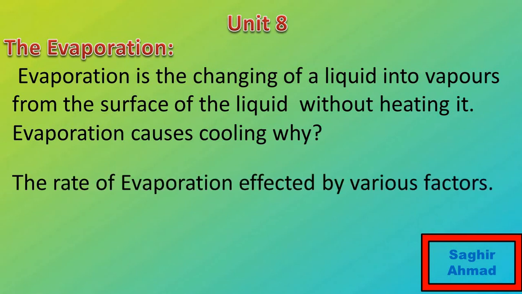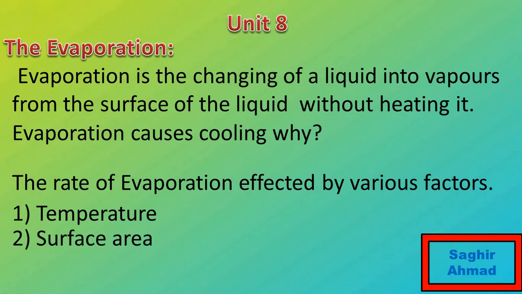The rate of evaporation is affected by various factors. First of all, we are discussing temperature, that is, how temperature affects evaporation. Why do wet clothes dry up more quickly in summer than in winter? At higher temperature, more molecules of a liquid are moving with high velocities. Thus, more molecules escape from its surface. Thus, evaporation is faster at high temperature than at low temperature.